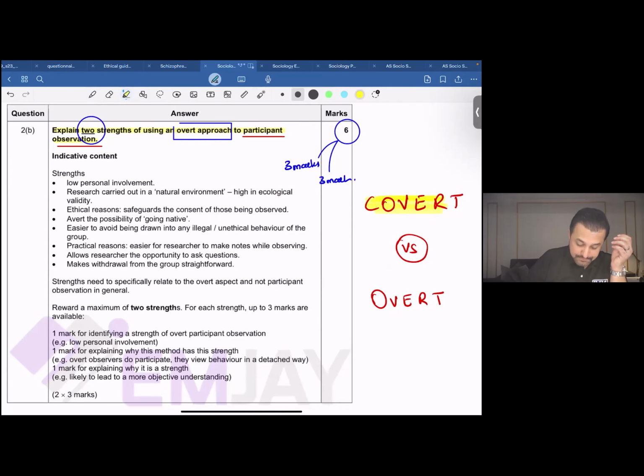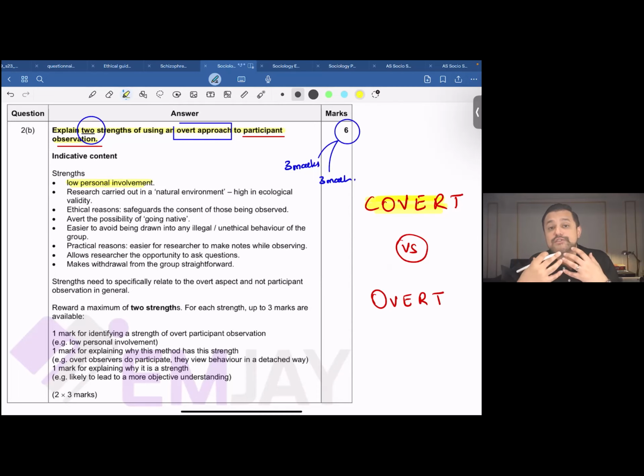Number 1, low personal involvement, because it is an overt observation and the people are aware that they're being observed. You do not necessarily have to involve yourself in that research.